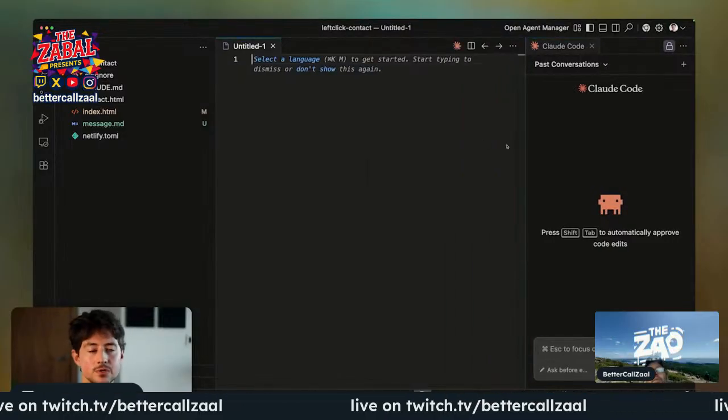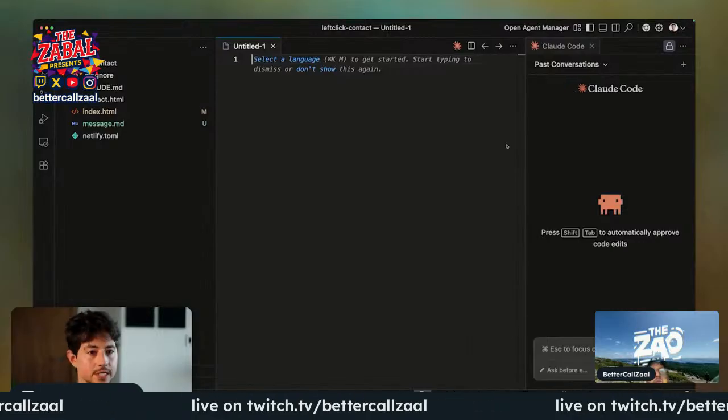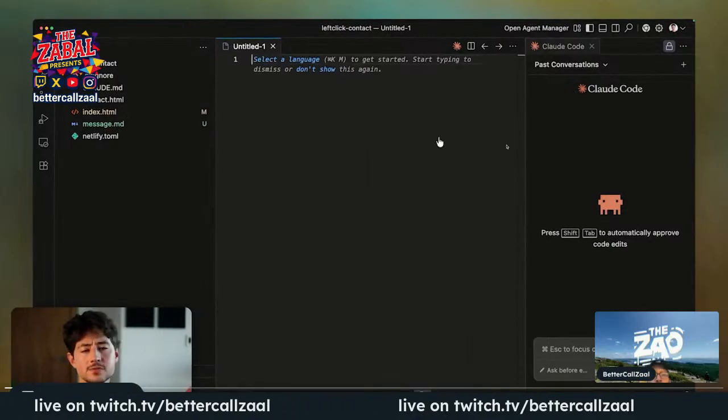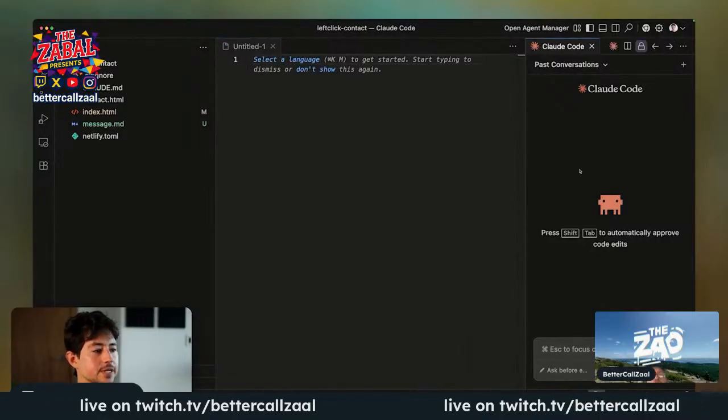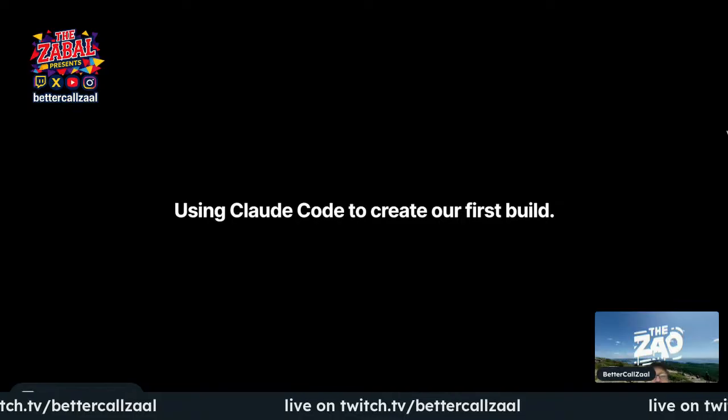The reason why is just because Antigravity is a Google product, so they try and push the Google Gemini series of models. That's what we had on the right-hand side earlier. And to be clear, this is a Claude Code specific course, but you can also use whatever model you want for whatever purpose. The model type is less important than just the fact that you're really good at using it and the fact that it's smart. So exact same layout here. Not going to cover it anymore. Let's get into actually building some stuff. So let's now build our very first